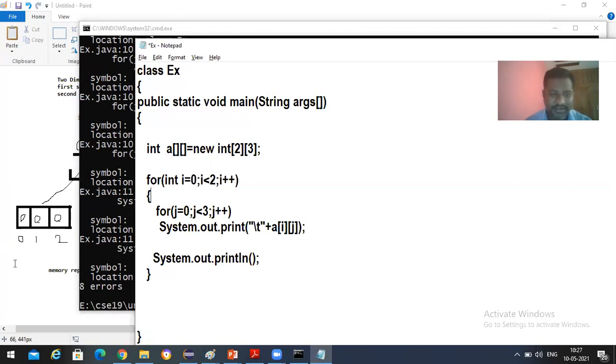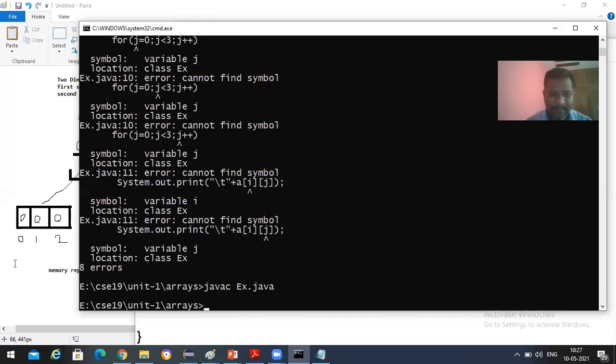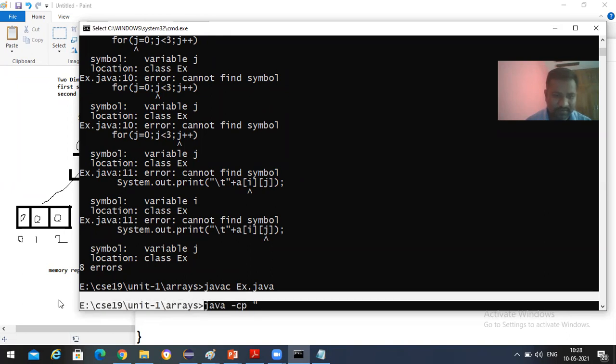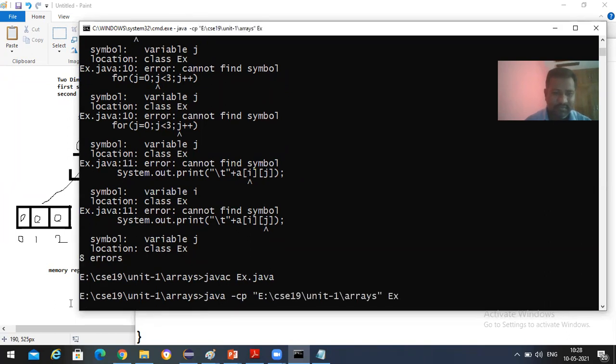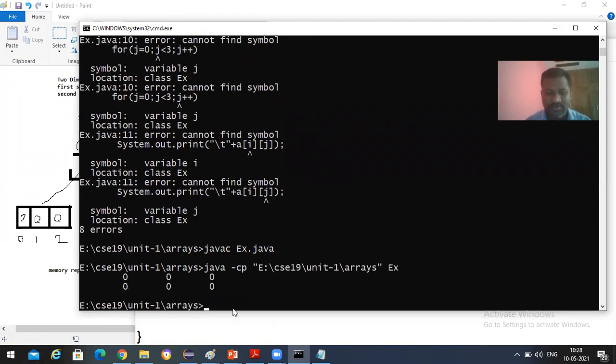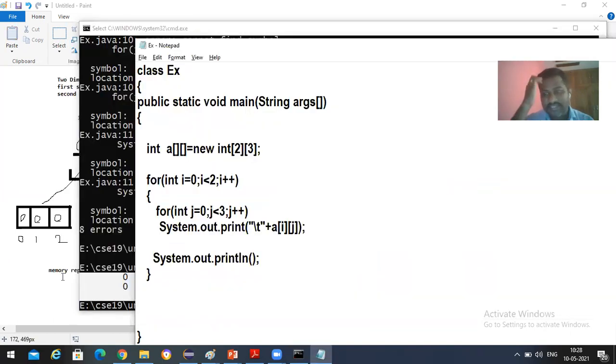So we'll be taking the space. Okay, 0 0 0 0, right? 2 rows and then 3 columns. Fine. This is how we are going to access the arrays.